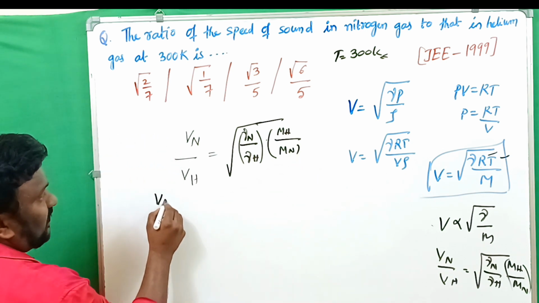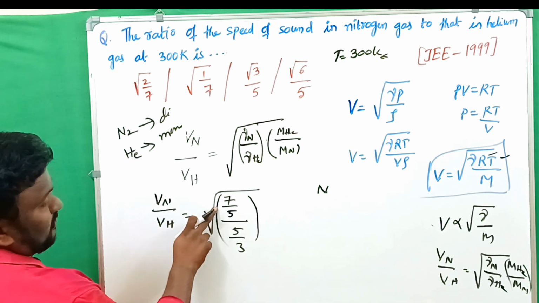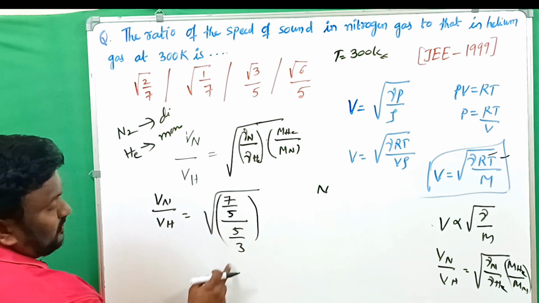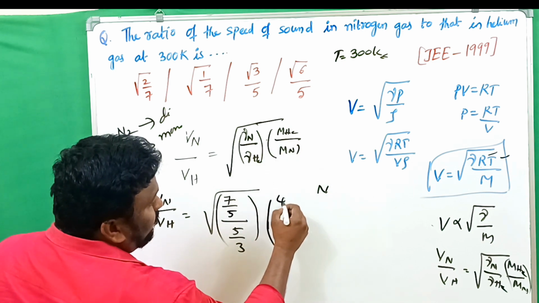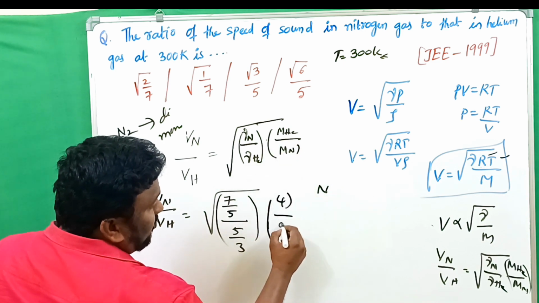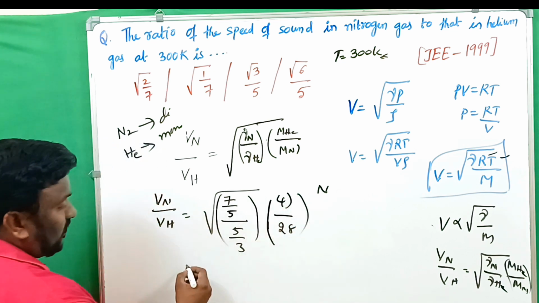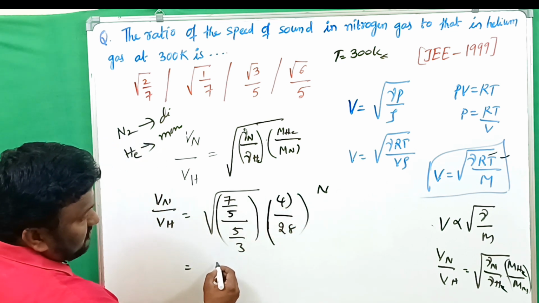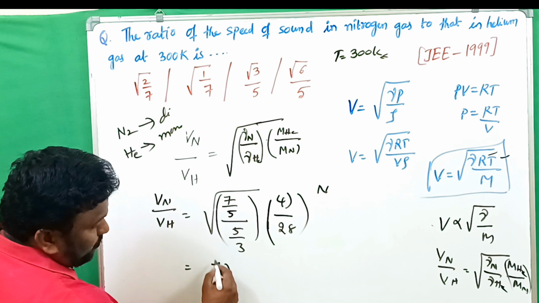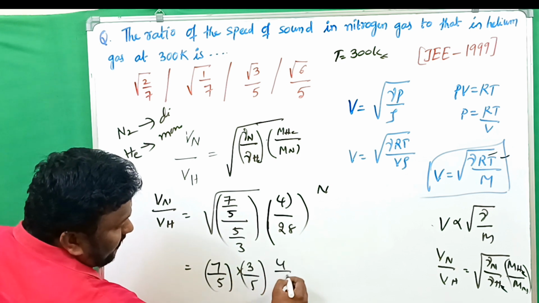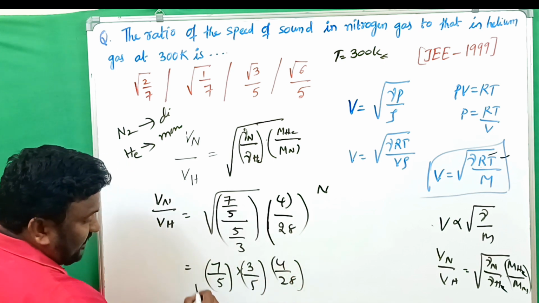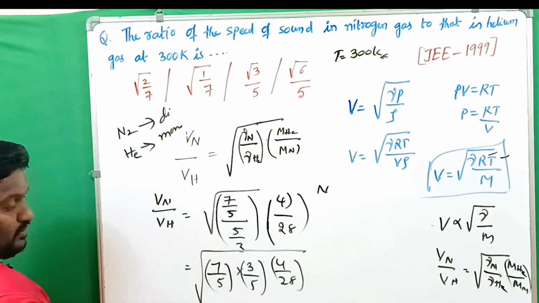Then we can write Vn by Vh is equals to under root of 7 by 5 and 5 by 3 into molecular mass of helium is what? 4. Molecular mass of nitrogen is what? 28. Then what did here? So it's simply 7 by 5 into 3 by 5 of 4 into 4 by 28 we can write, and everything is under root. Clear?